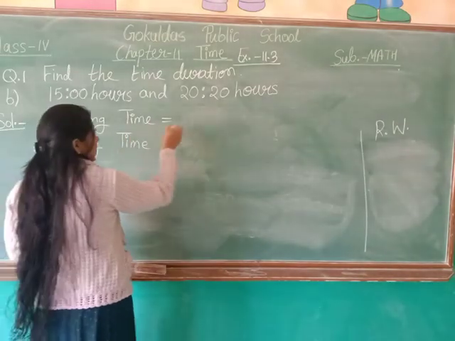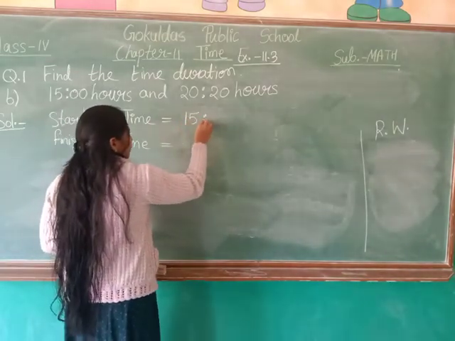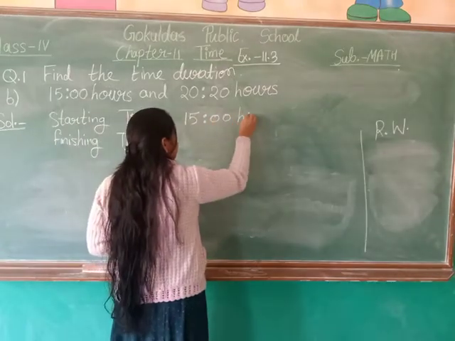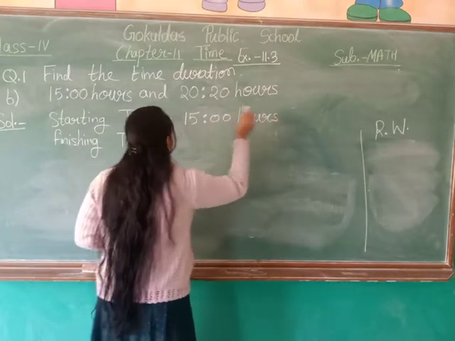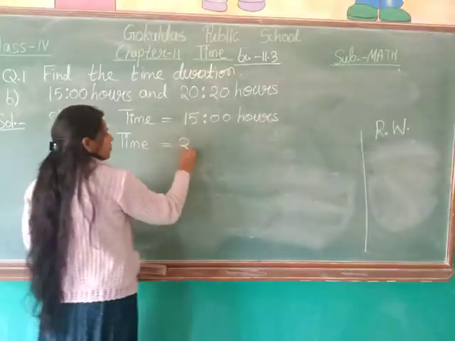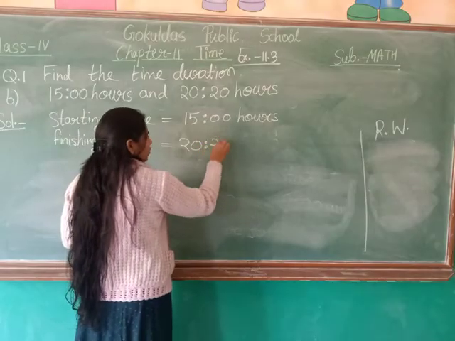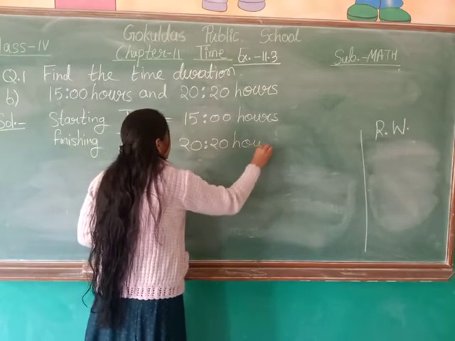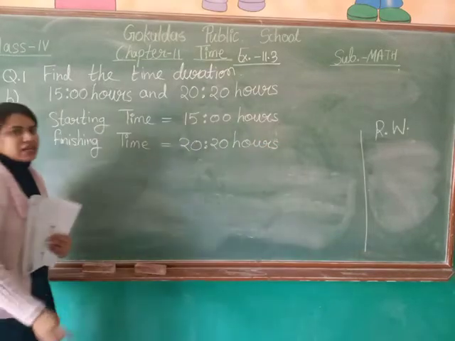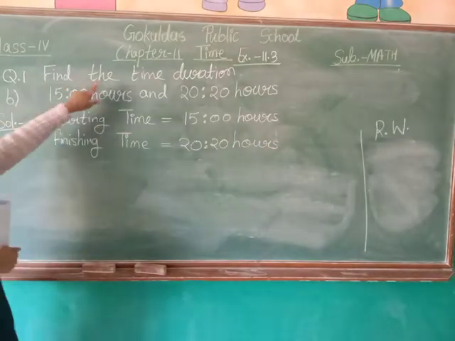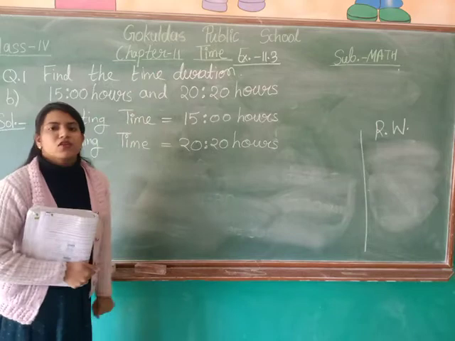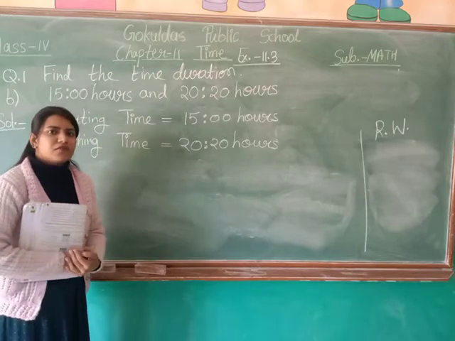So, let me write: starting time is 15 hours and finishing time is 20 hours. What is our task? Our task is to find the time duration. So we know the formula. What is the formula?